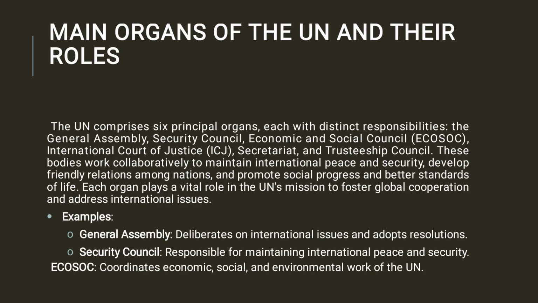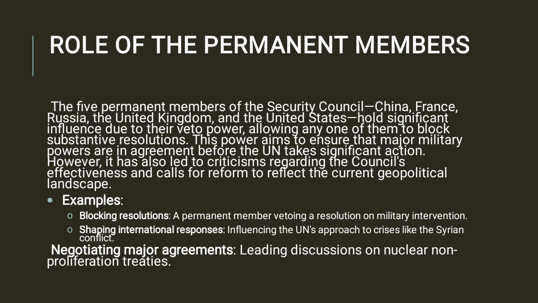And then, what are the roles of the permanent members? The five permanent members of the Security Council, China, France, Russia, the United Kingdom, and the United States, hold significant influence due to their veto power, allowing any one of them to block substantive resolutions. This power aims to ensure that major military powers are in agreement before the UN takes significant action.